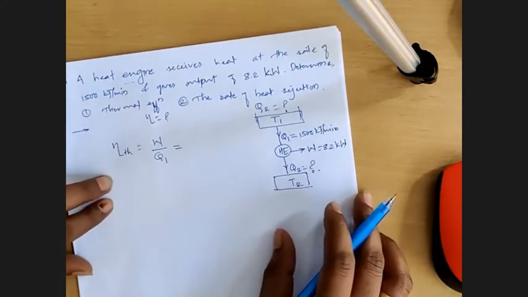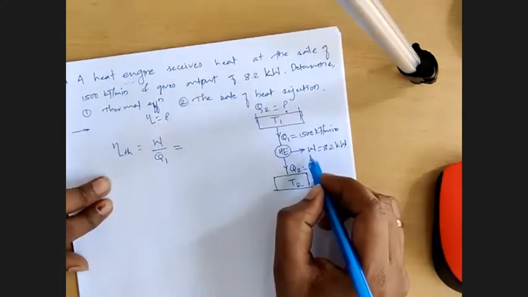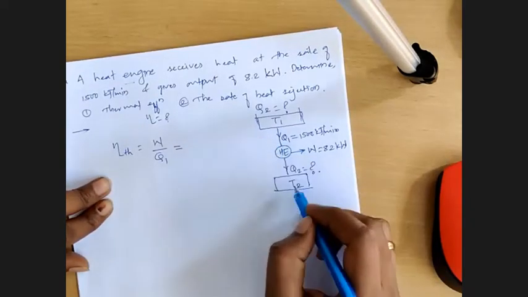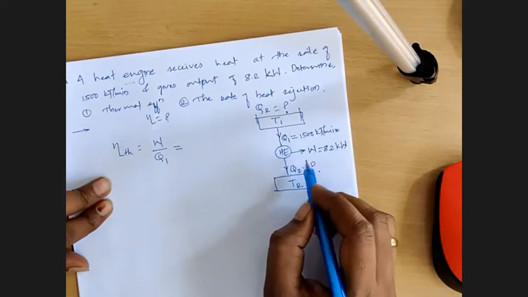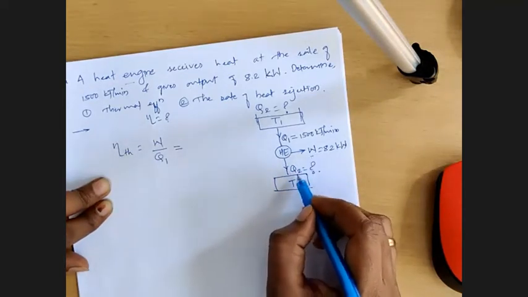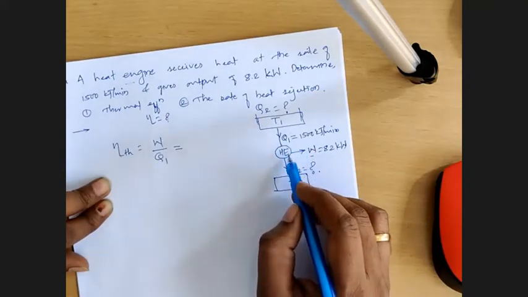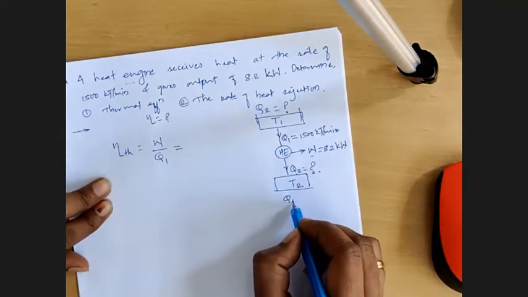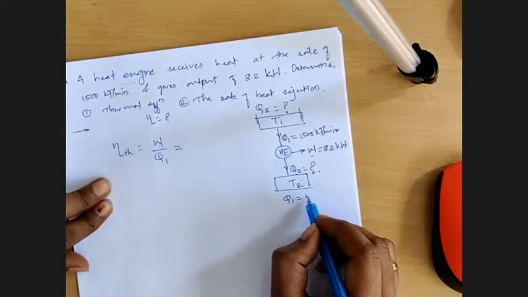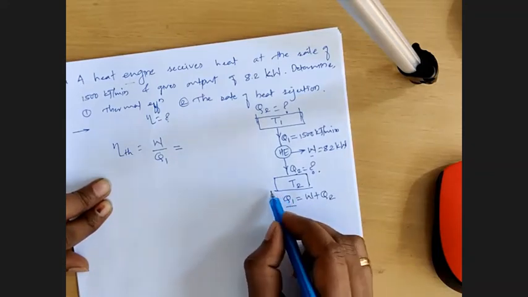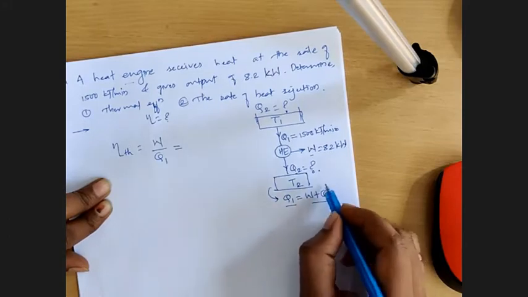Now, how can we get the W? If I look at this engine, this Q1 is entering the system, Q2 is going out of the system, W is also going out of the system. So W and Q2 are going out of the system, whereas Q1 is entering the system. So Q1 must be addition of this W and Q2, because this is entering the system and those two are going out of the system.